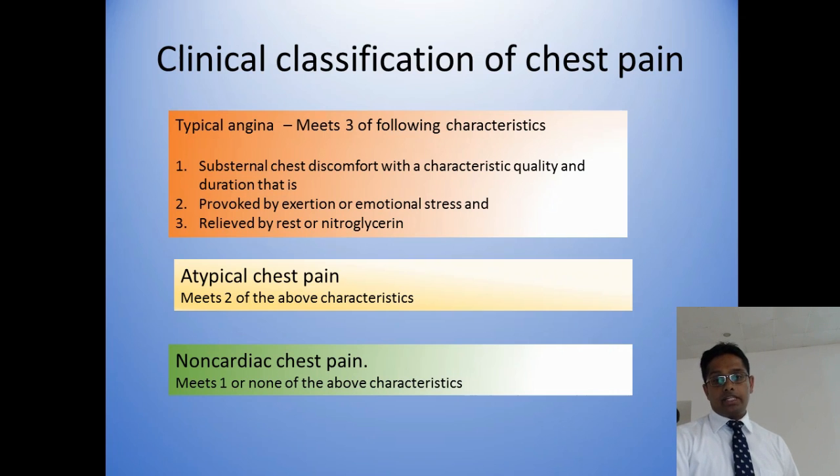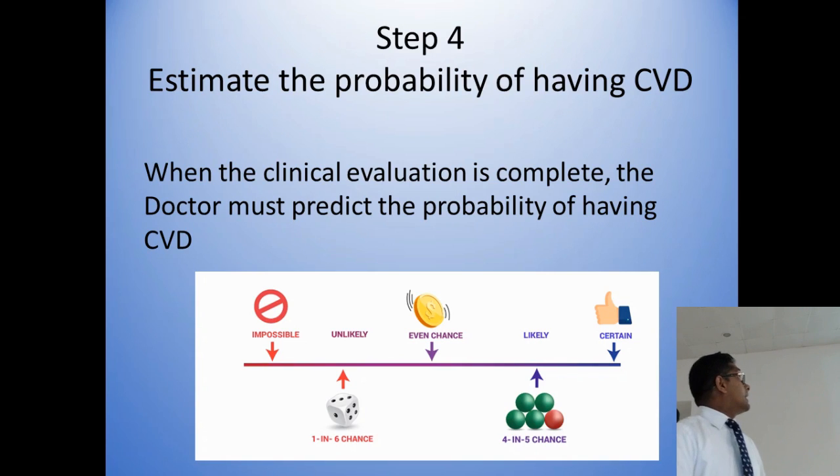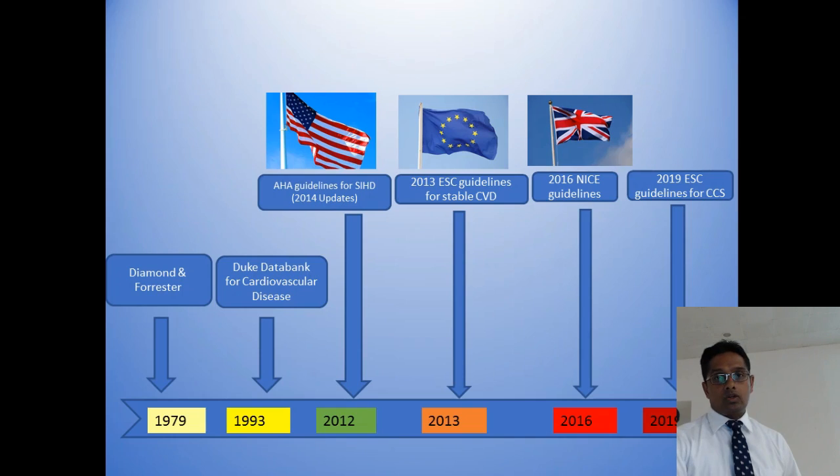I hope that in future, if we get a cardiology referral, you can present the history according to this classification. Okay, and after classifying chest pain, this is the next step. We have to assess the patient's probability of having coronary vascular disease, that means what percentage chance the patient has of having coronary artery disease. Okay, this is very basic.